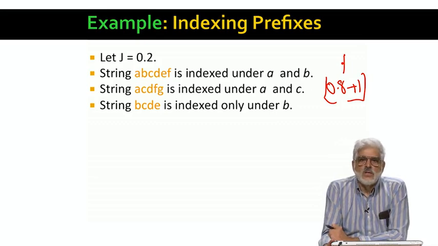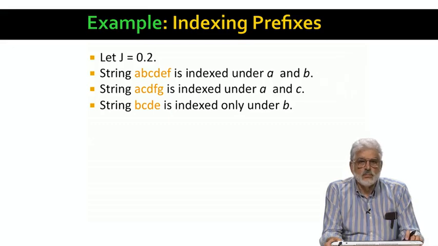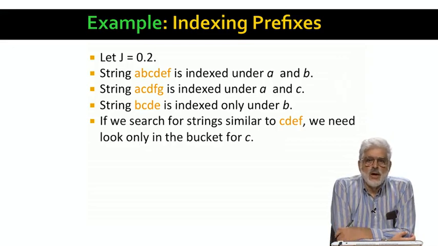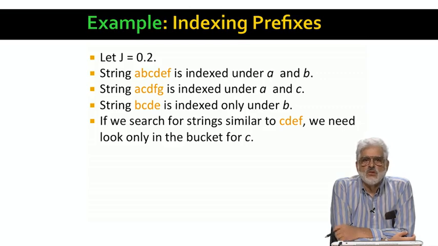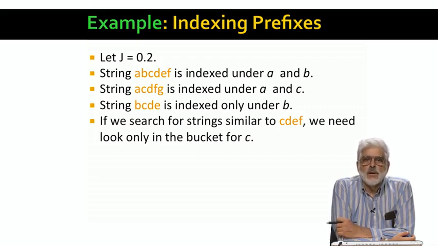Thus, we index B, C, D, E only under B. Now suppose we have a probe string, C, D, E, F. It is also of length 4, and the floor of JL plus 1 is 1. So we need to look only in the bucket for its first symbol, which is C, to explore for strings of Jaccard distance at most 0.2.